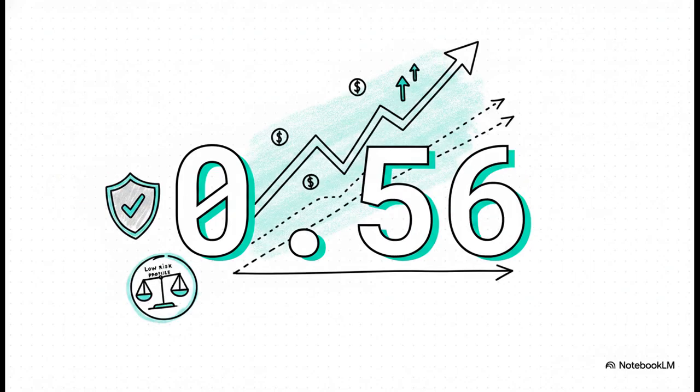Next up, we have 0.56. This number is the fund's alpha. Alpha represents the excess returns the fund manager generates relative to the market benchmark, specifically accounting for the amount of risk taken. A positive alpha means the fund is generating way more return than expected for its low-risk profile. So with an alpha of 0.56, it's clear the fund's managers are actively adding real value, well over and above just tracking the index.